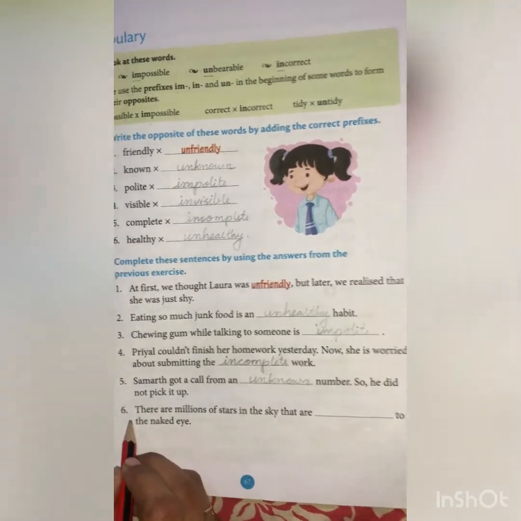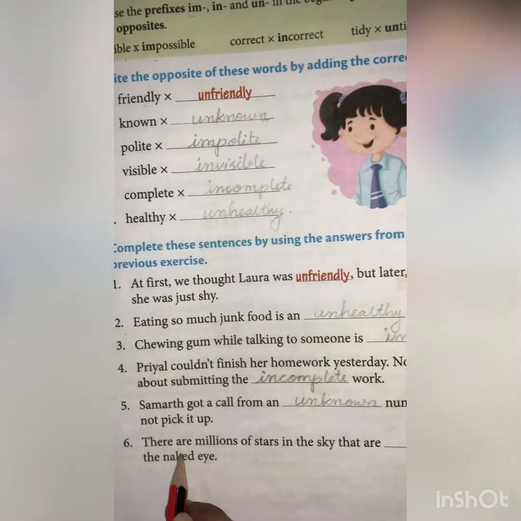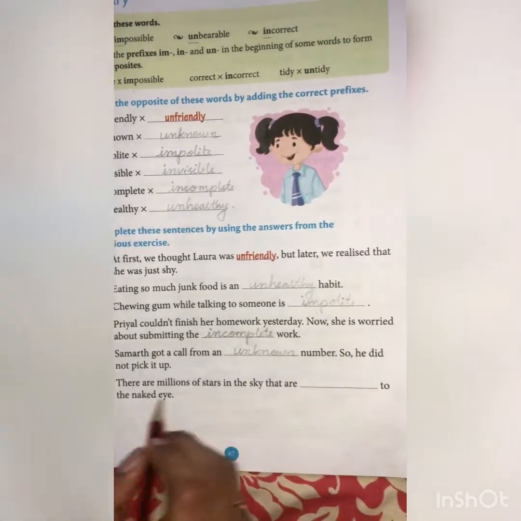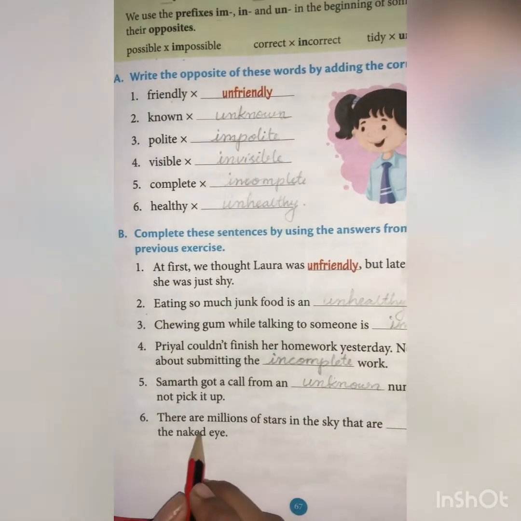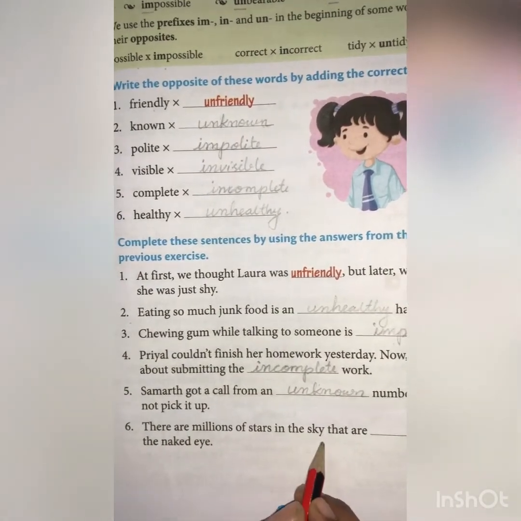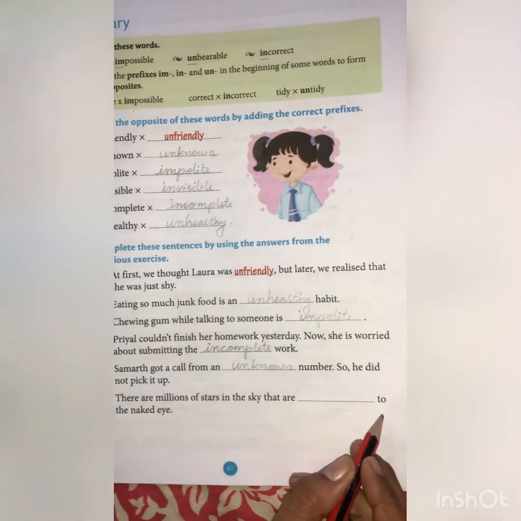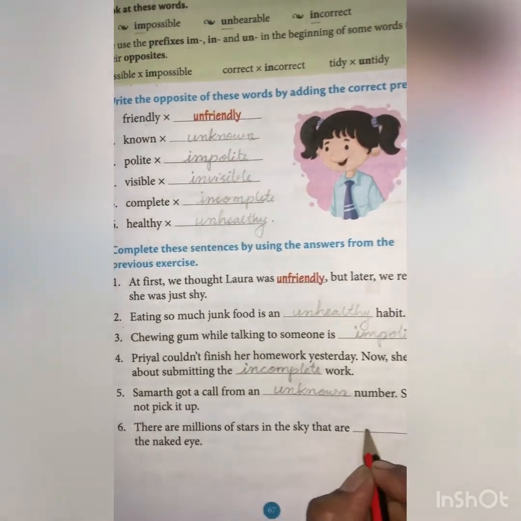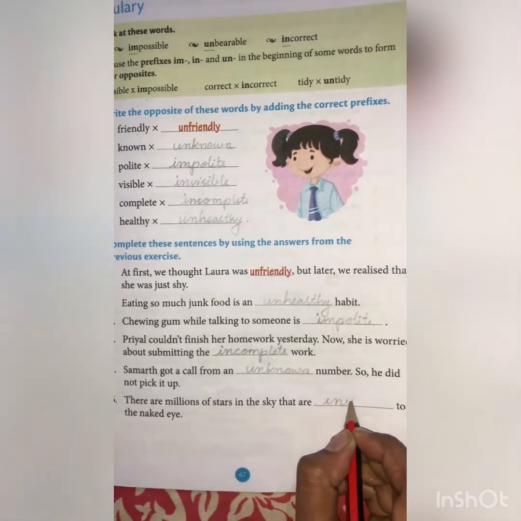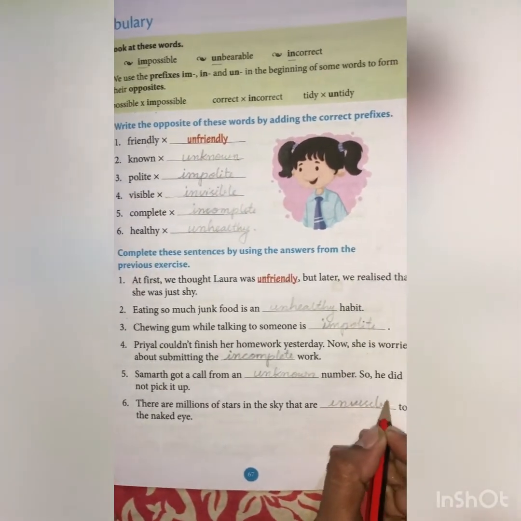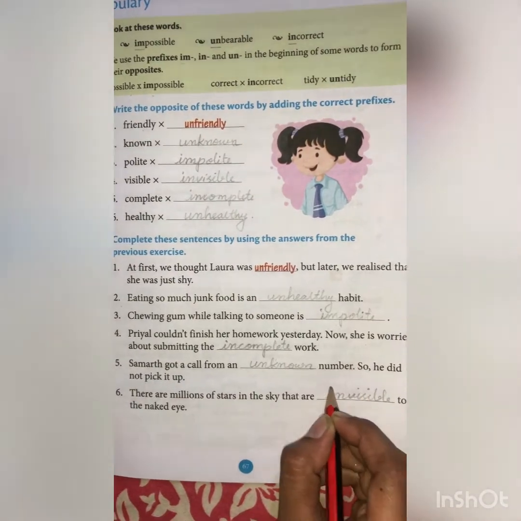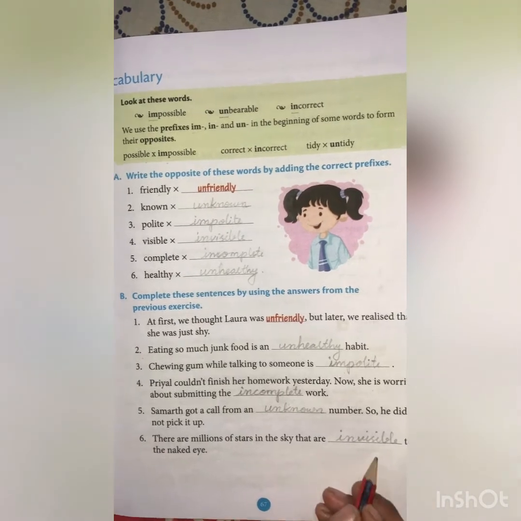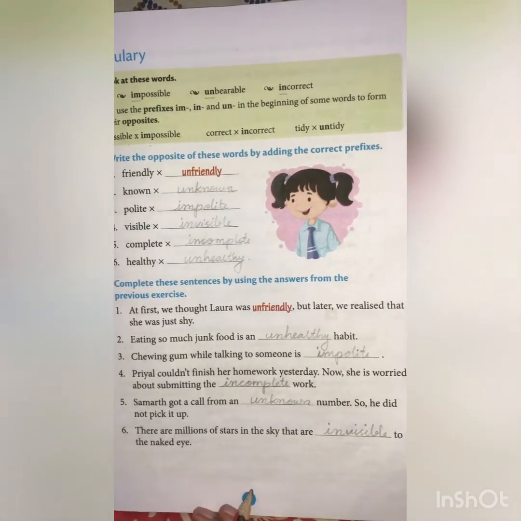Okay. Then sixth one, there are millions of stars in the sky that are dashed to the naked eye. What is it? Yes, invisible. We can't see it, okay? Invisible. So there are millions of stars in the sky that are invisible to the naked eye.